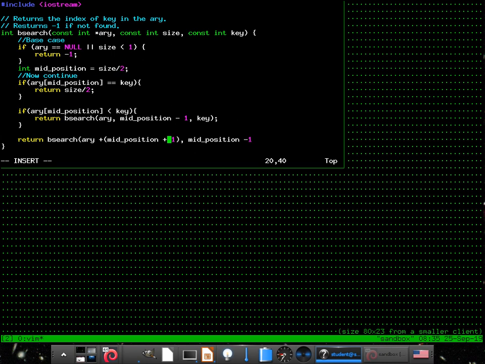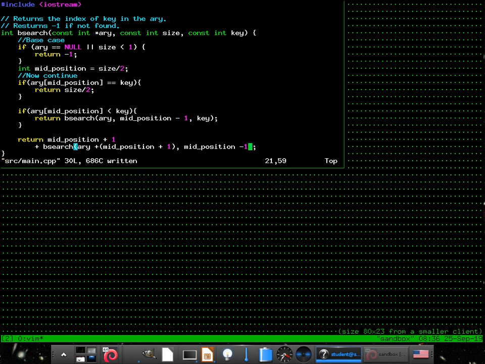Okay. Almost there. Remember, binary search is going to return the index within it. So once it returns the index within here, it's only going to return that number, but we need to add everything up to that point, right? So you're not returning just binary search. You're actually returning mid position plus 1 plus binary search. And I think we forgot our last ending. There we go. All right, a little complicated.